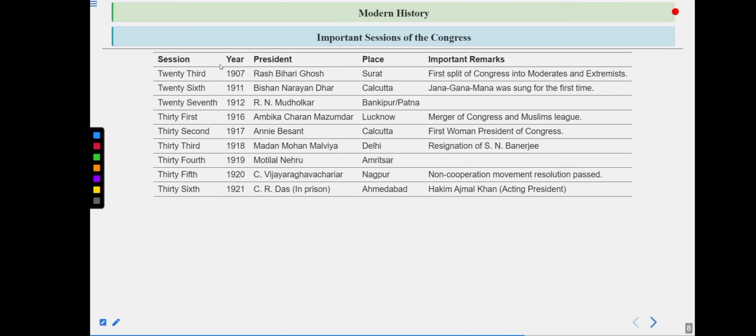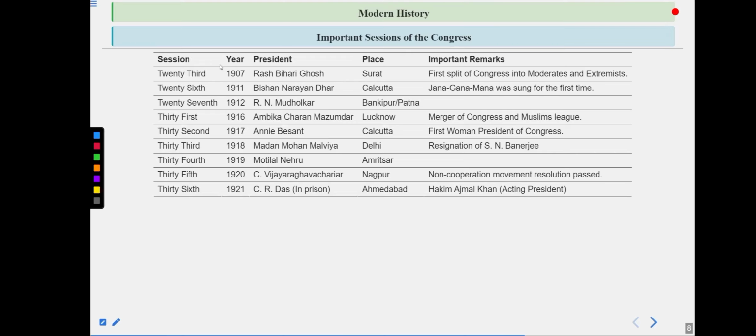the partition of Bengal. Then the 34th session, 1919, Motilal Nehru, he became the president. Motilal Nehru was the father of Jawaharlal Nehru, we all know, and he became the president at Amritsar. Then comes the 35th session, 1920, C. Vijay Raghav Chariar in Nagpur, basically. He became the president, and non-cooperation movement resolution passed.